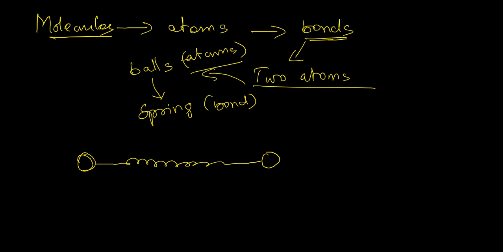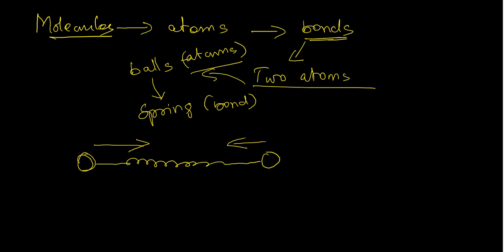Since it is a spring, it can vibrate, compress or elongate, and this freedom is given to the molecule, and therefore the spring can vibrate in the direction it wants.